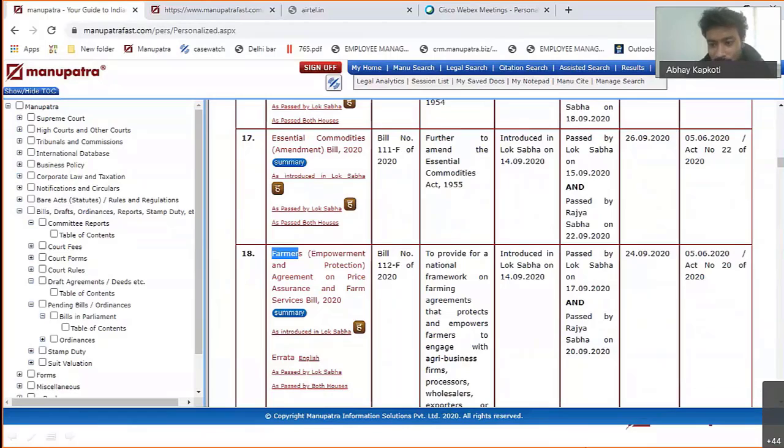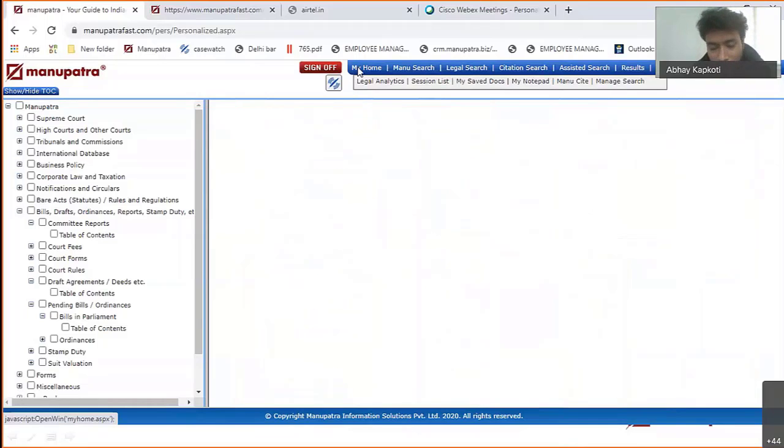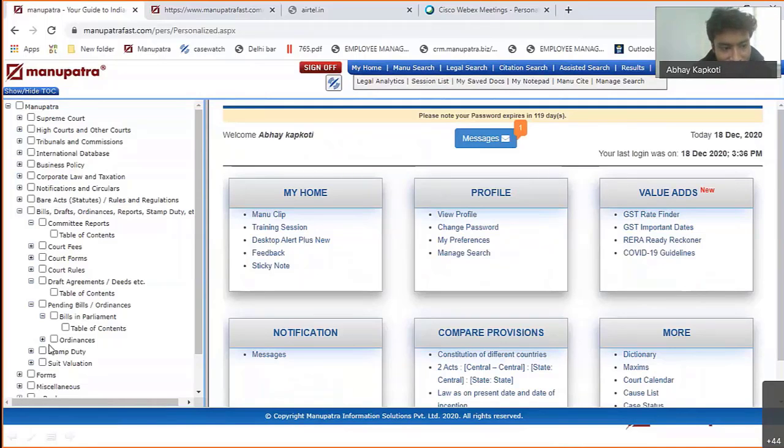So very, very important for you guys, especially upcoming lawyers, to go to the source of the document and read the document from there. So you're getting the source documents. Read the documents, don't rely on WhatsApp or any other non-primary source. Okay, so this is the primary source that we are providing here.